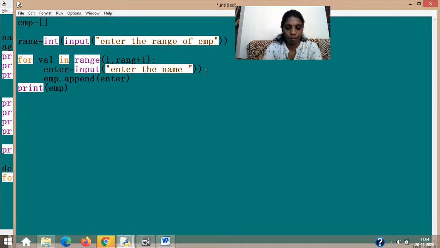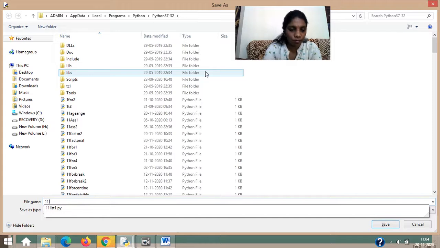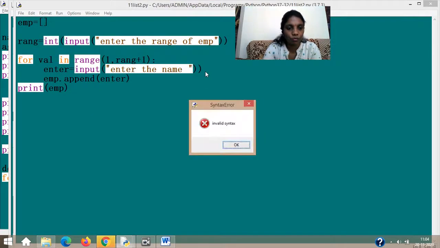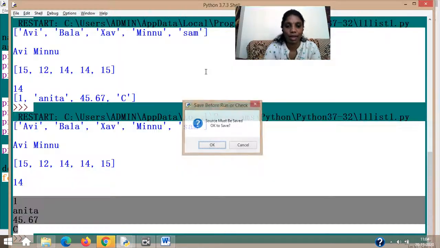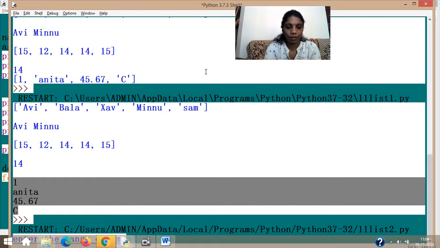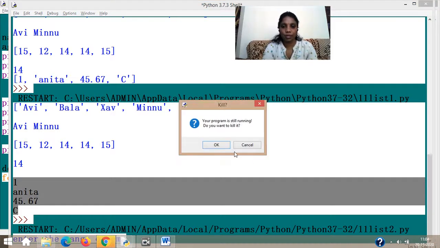After my for loop, if I print emp and if I am right, I am supposed to get the answer properly. I put an extra bracket there, so invalid syntax came. I'll just close this, to show you properly.